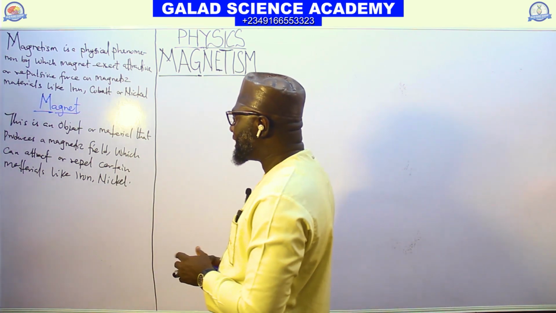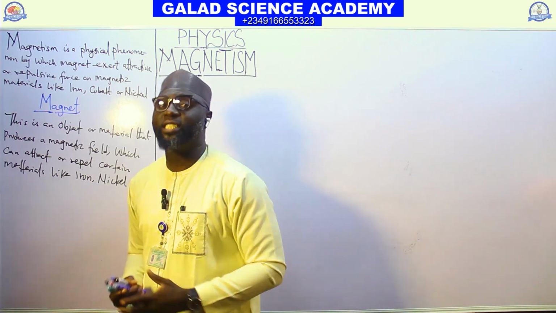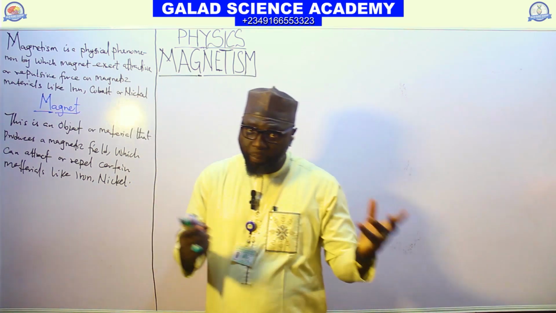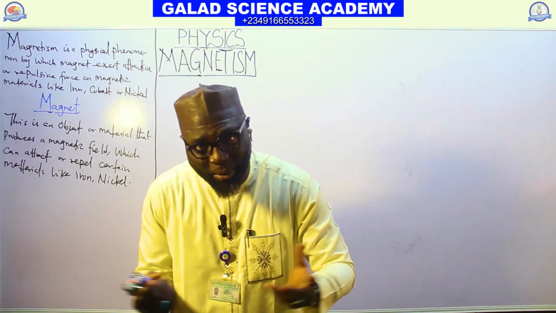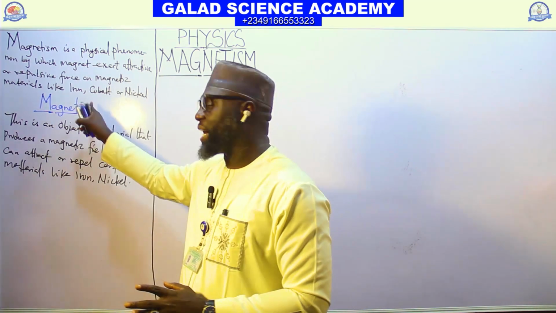So any object that can produce a magnetic field and can also repel or attract a certain material like iron, we call it a magnet.